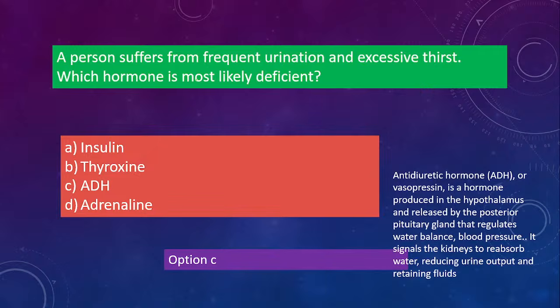So what is the full form of ADH? Anti-diuretic hormone, also known as vasopressin. Okay, so remember this is important. Vasopressin is another name for ADH, that is anti-diuretic hormone. It's a hormone that is produced in the hypothalamus and released by the pituitary gland. So what is its function? It regulates the water balance and blood pressure, it balances all that.